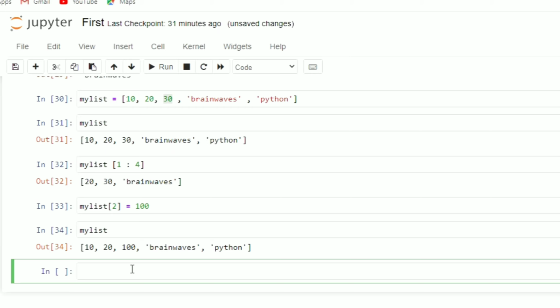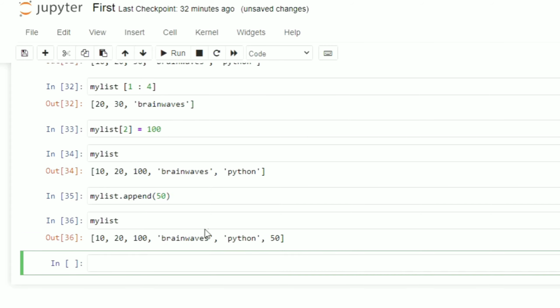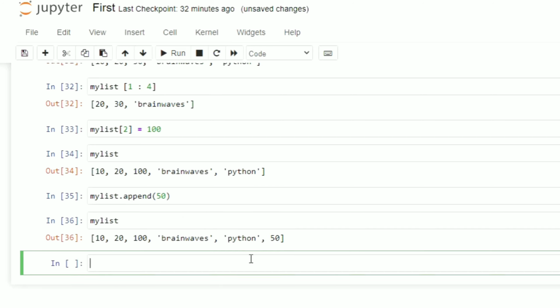Now if I want to append some value in my list, for that purpose we can write my list dot append, and whatever values you want to append, you can append. Suppose I am writing here 50, so it will get appended at the end. So let me check MyList now. You can see this value 50 has been appended at the end. Now let me execute MyList dot insert.